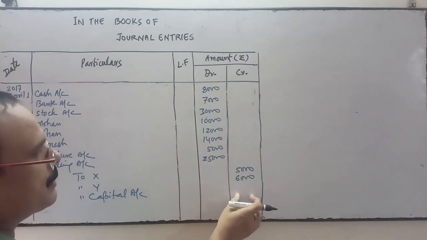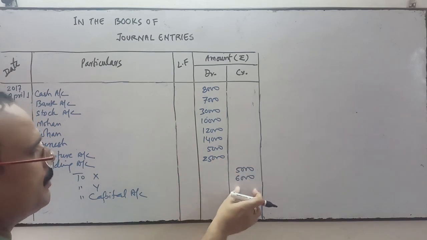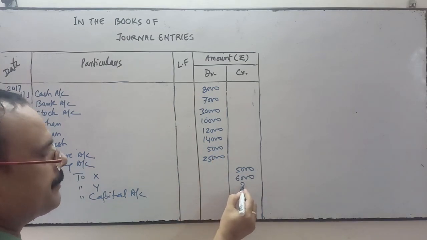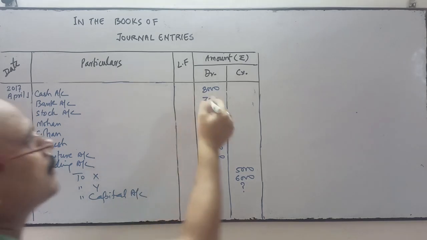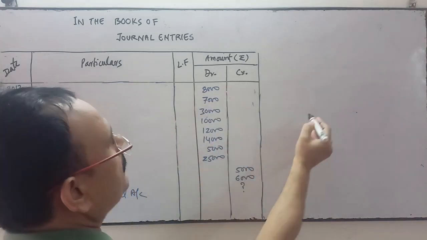Debit and credit are not the same. The debit amount is more and the credit amount is less. So this difference will indicate the capital. We'll do the total of this side first.